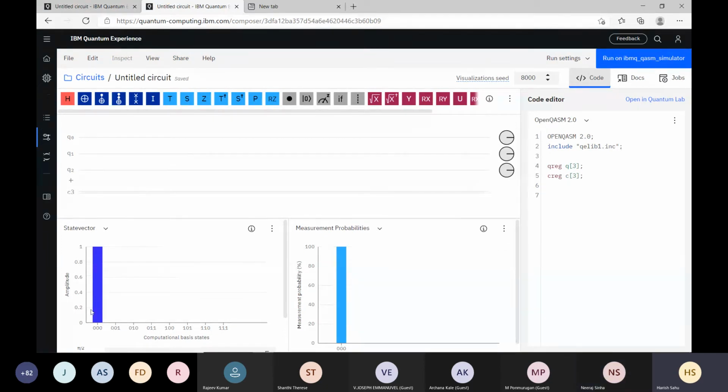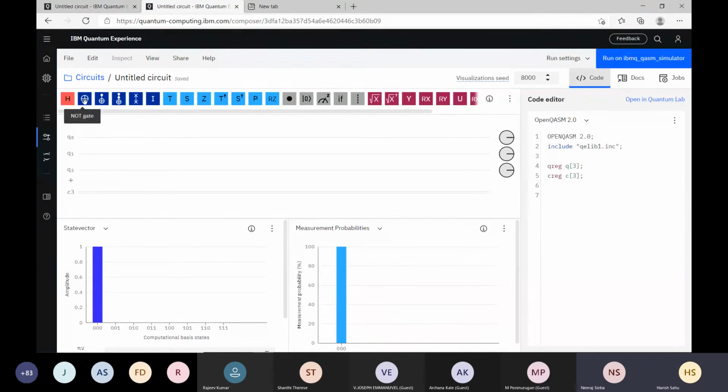So this is basically the amplitude of 000 state, and that is basically 1. And here it is probability. See here, measurement probabilities. So the probability of 000 will be 100%. No other state will be there. Perfect.